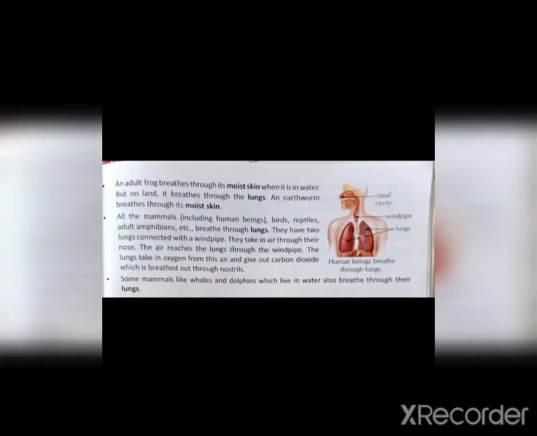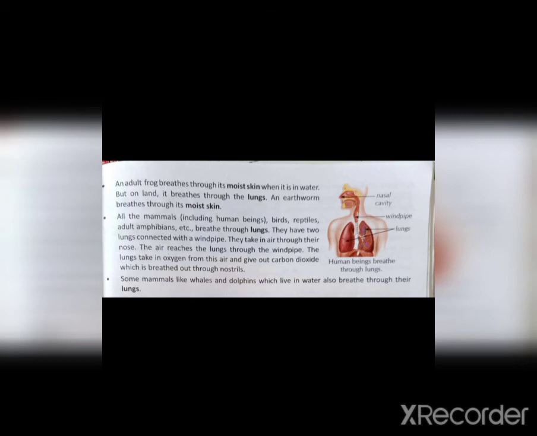Now, an adult frog breathes with the help of its moist skin. We have discussed frog and salamander, right? They are freshwater animals, and another term was also used for frog, what is it called? Amphibian. You know that a frog lives both on land as well as in water. An adult frog breathes with the help of its moist skin. Have you seen a frog? Its skin is so shiny and thick and very moist, it feels like slime.